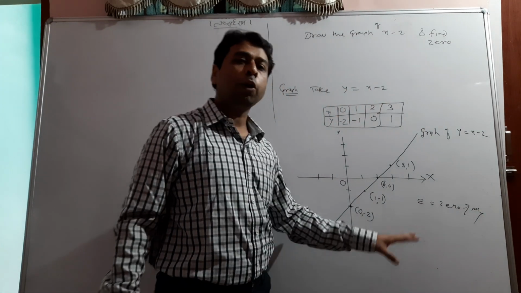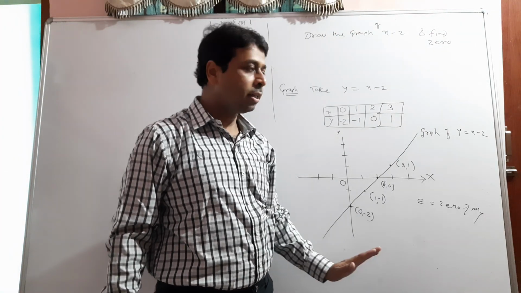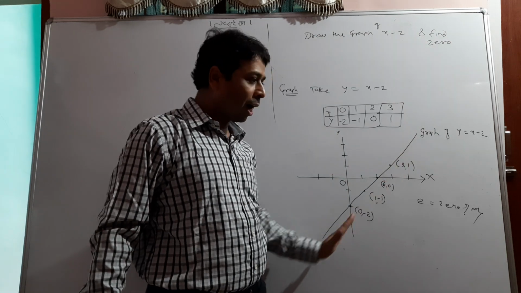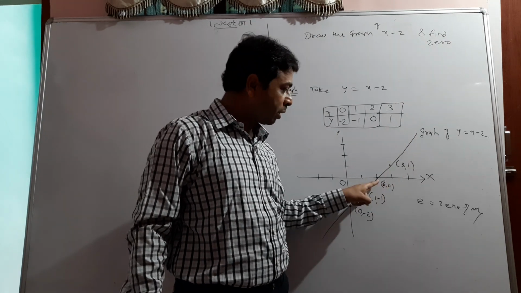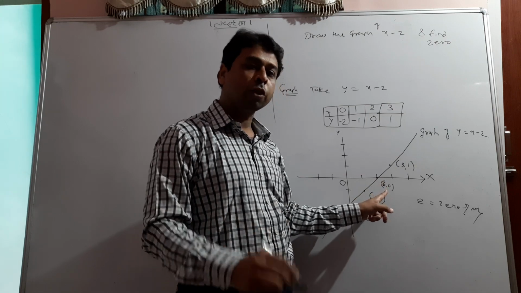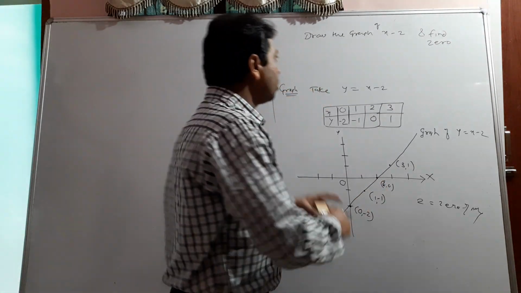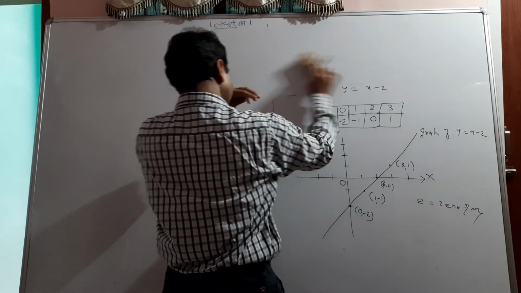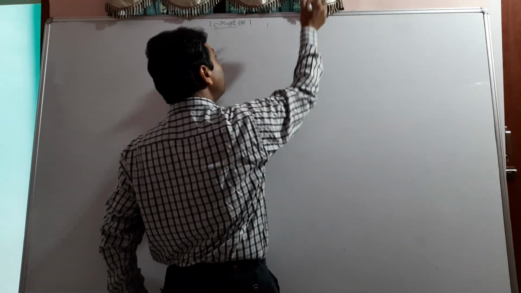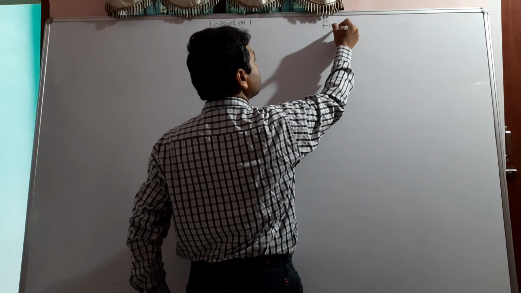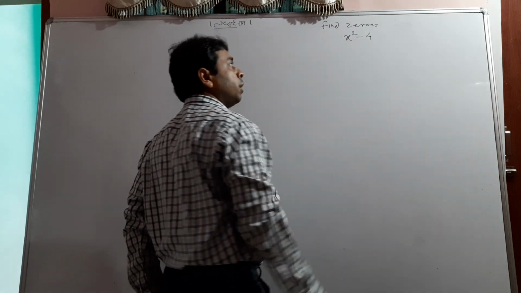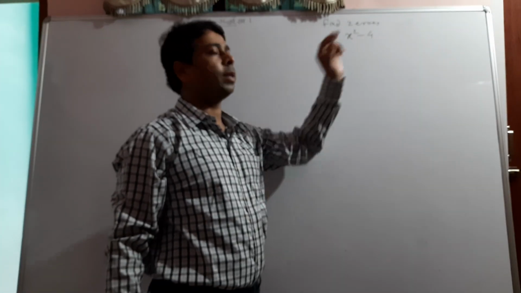So this is a very important concept. Again I repeat my sentence: for any polynomial, if you have a graph, see at what point your graph is intersecting the x-axis. This point will be the zero of the polynomial. Okay, so let me take one more question. I think it will be sufficient. I am writing: find the zero by graph. And the polynomial is given, this one.